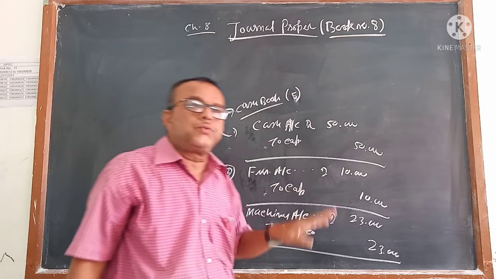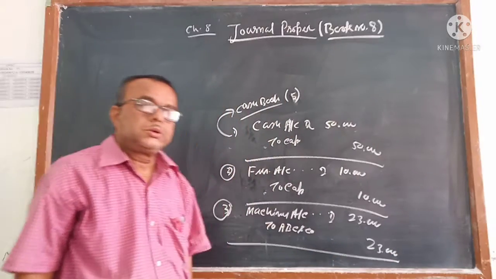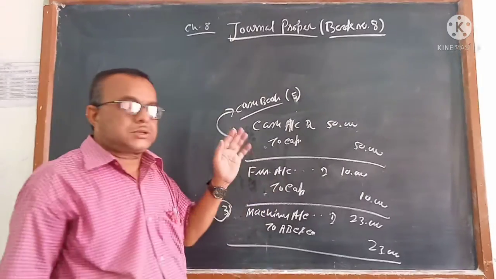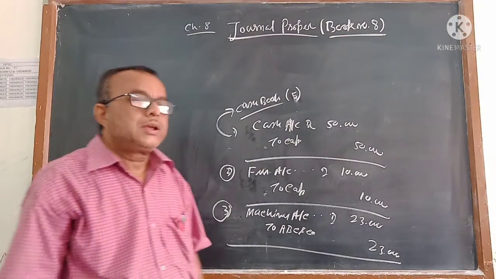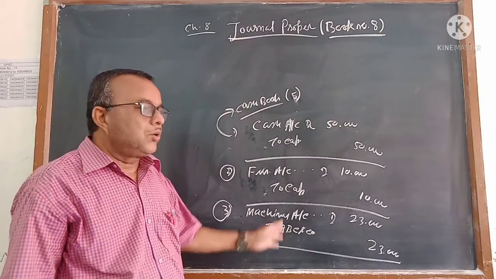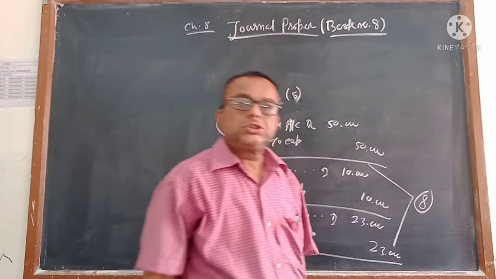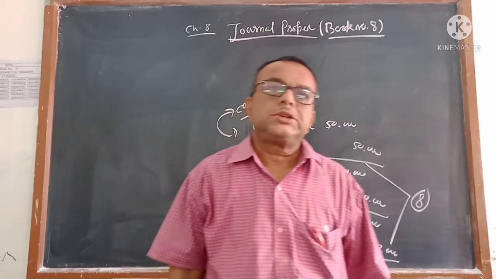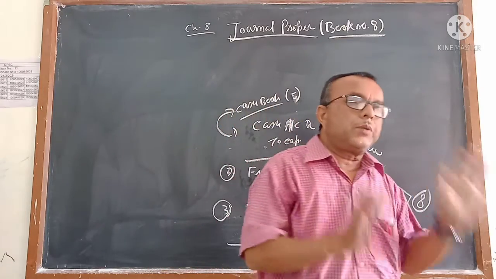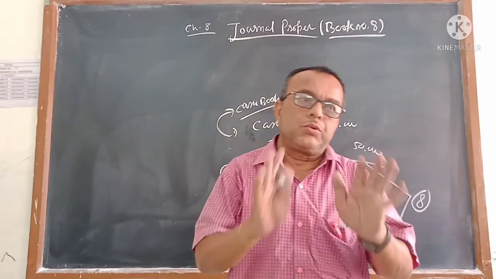Because books number 1, 2, 3, 4 will say we are talking about goods, and it is not goods. Leave it. Book number 5 will say I am taking only cash transactions, and it is not a cash transaction. Books number 6, 7 will say, is it a bill related transaction? No, don't come here. So where will they go? They will go to book number 8, which is called journal proper. Journal proper takes the left-over transactions. Left-over means the transactions which will not be accepted by any book, that is book number 1 to 7, and will come in book number 8.